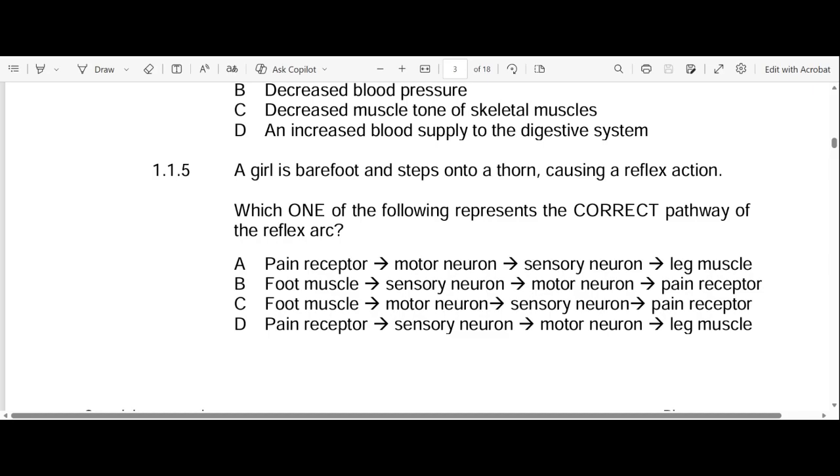It's supposed to start with the receptor, because the receptor is the one that receives the stimulus and then converts it to an impulse. Okay, let's go to C. C is already wrong because it's starting with the foot muscle. We're not supposed to start with the foot muscle. So it leaves us with D. D is the correct answer, but let's explore it further. D states that we're starting with the pain receptor, correct? The next one is the sensory neuron, correct? The next neuron is the motor neuron, correct? Then the last part of the sequence is the leg muscle, which is our effector. D is the correct answer, right?